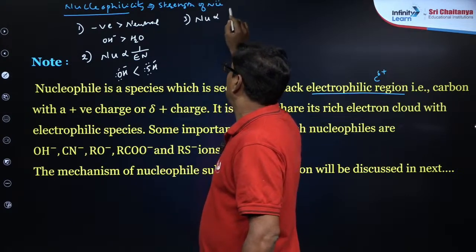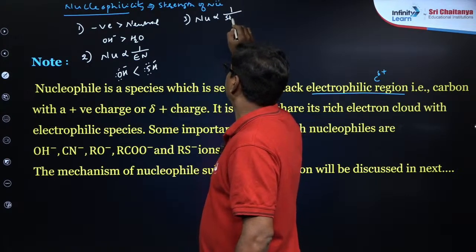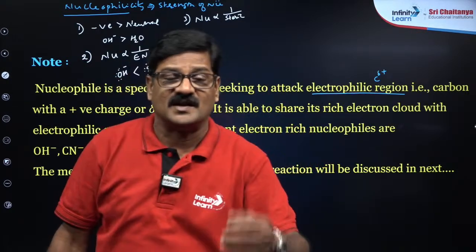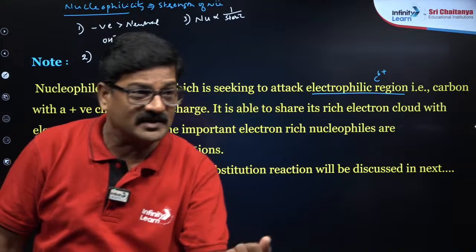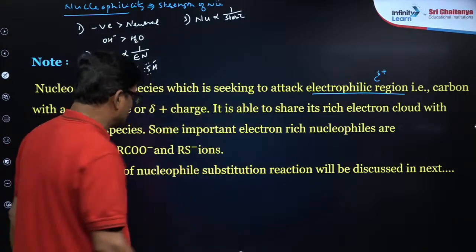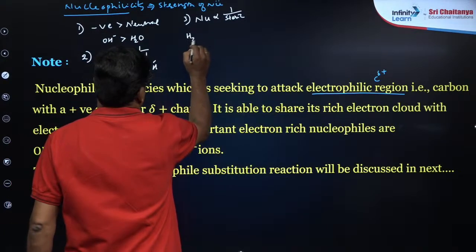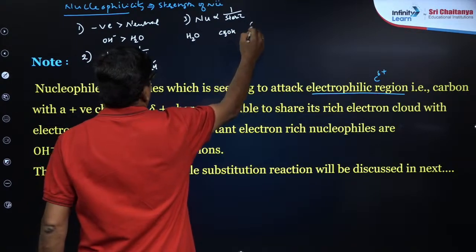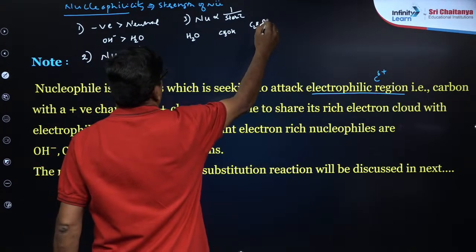And nucleophilicity is inversely proportional to steric hindrance. As steric hindrance increases, nucleophilic strength decreases. H2O, CH3OH, C2H5OH.